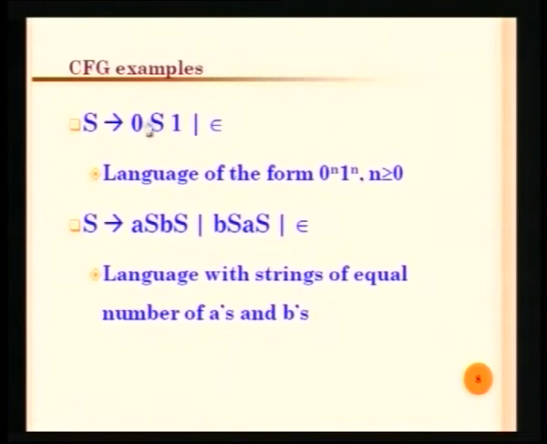At any cost, we cannot redefine the meaning of 0. Similarly, we cannot redefine the meaning of 1. It means no further expansion is possible for 0 or for 1, so 0 is a terminal and 1 is also a terminal. Now every time you expand this S, it will either introduce a 0 on the left hand side and a 1 on the right hand side, or it will be the end of the derivation. If I expand this S by epsilon, that is the end of the expansion. So you can keep on expanding this S by either 0 S 1 or simply epsilon.